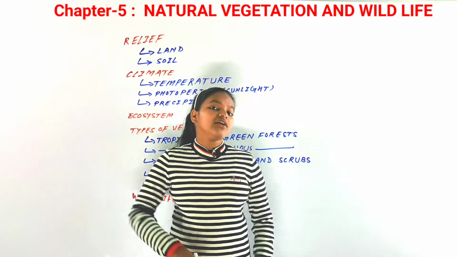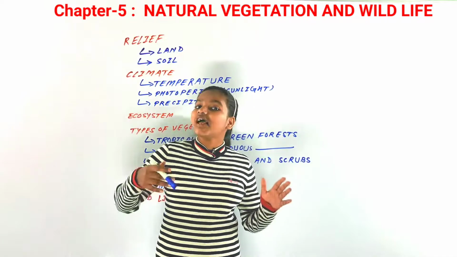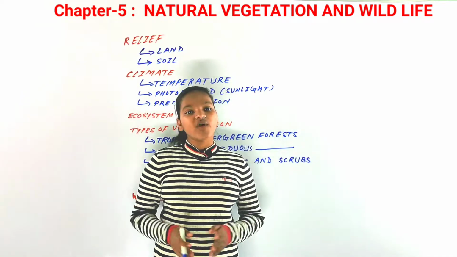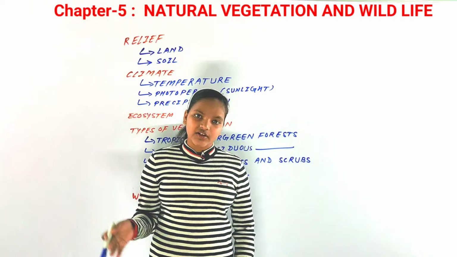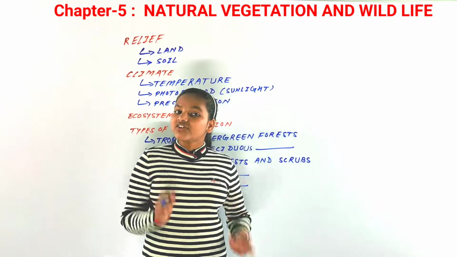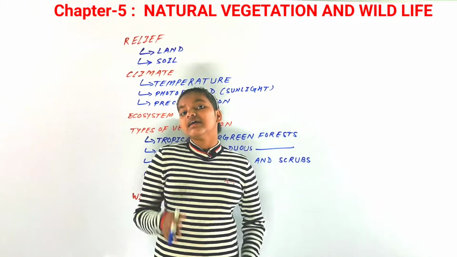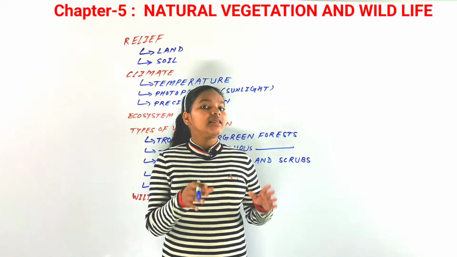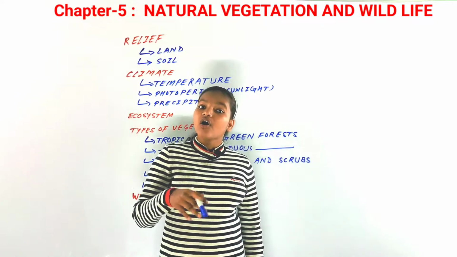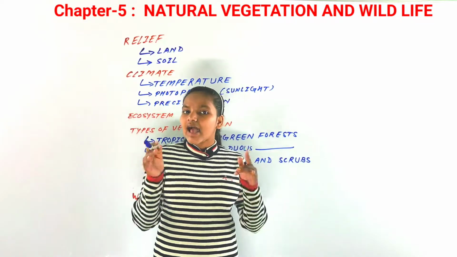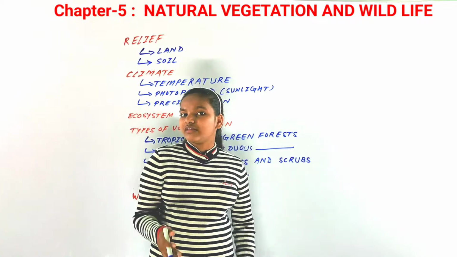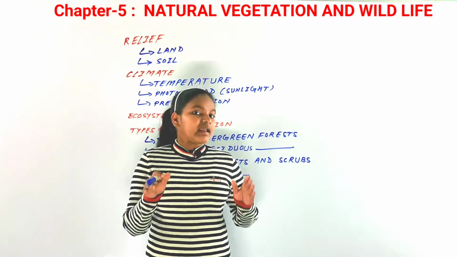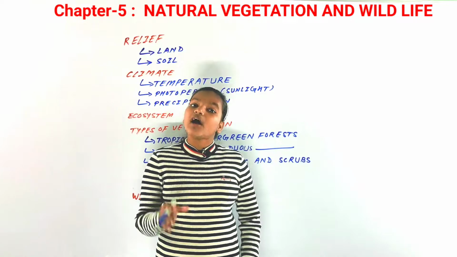And if we talk about natural vegetation, first of all, let us discuss what natural vegetation is. Natural vegetation is a plant community that has grown naturally without any human aid and has been left undisturbed by human beings.